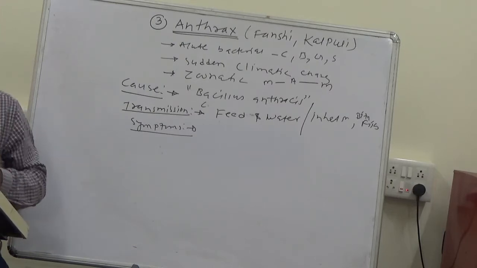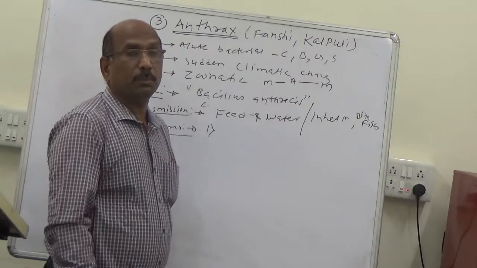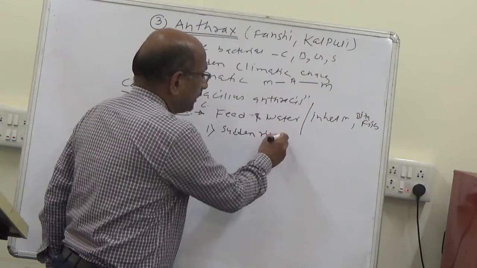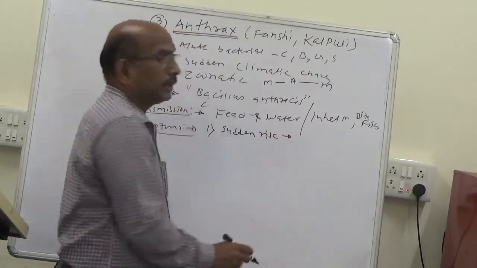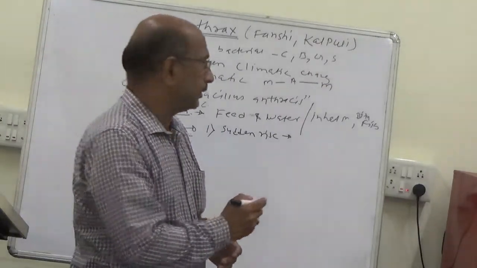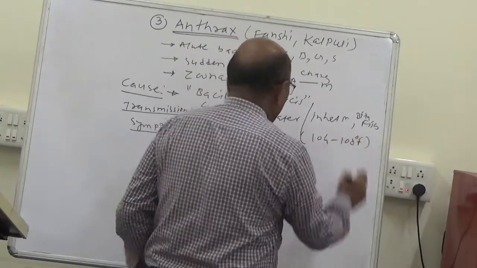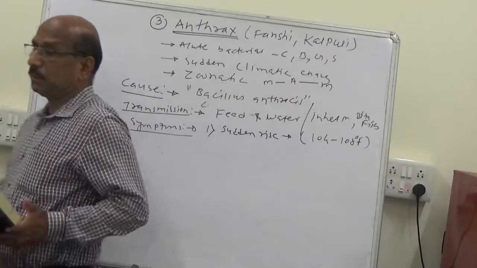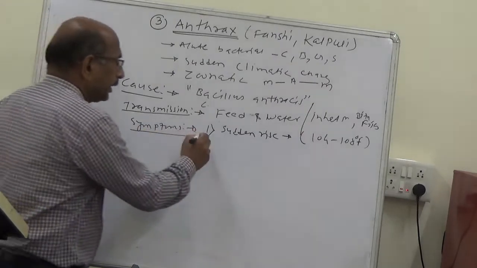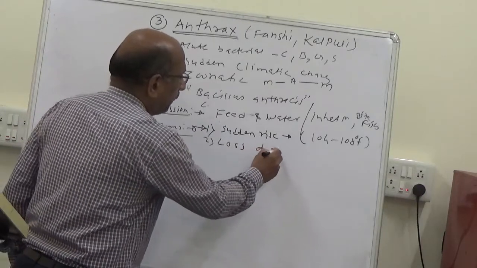The major symptom is a sudden rise in the body temperature, that is the high fever, about 104 to 108 degrees Fahrenheit. The second major symptom is loss of appetite.